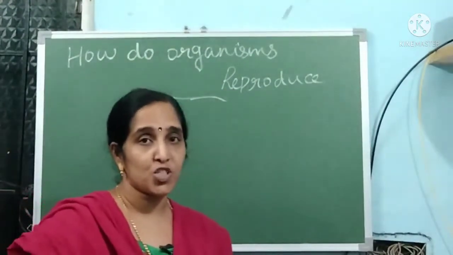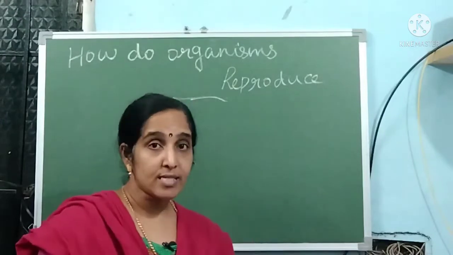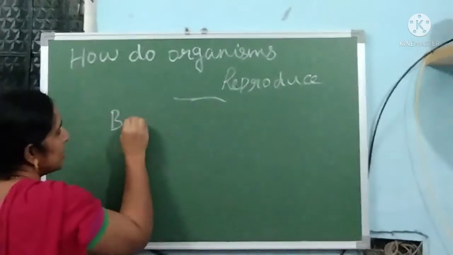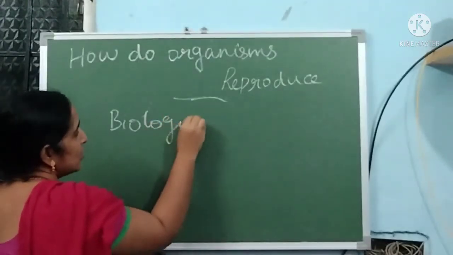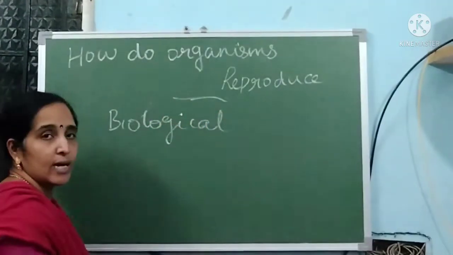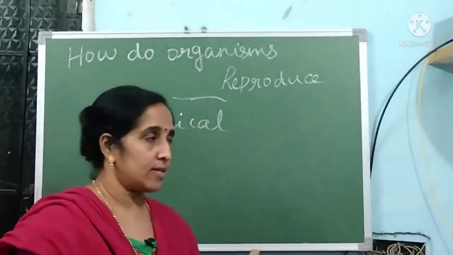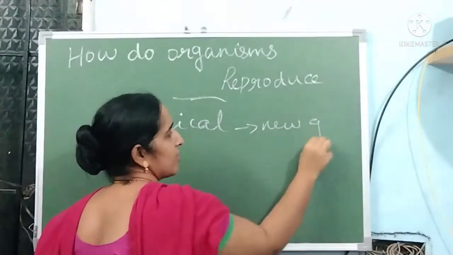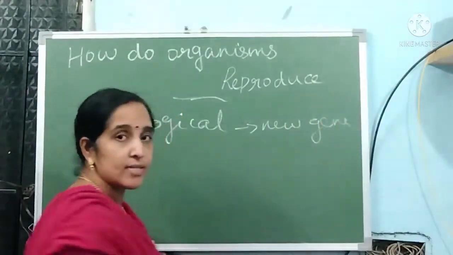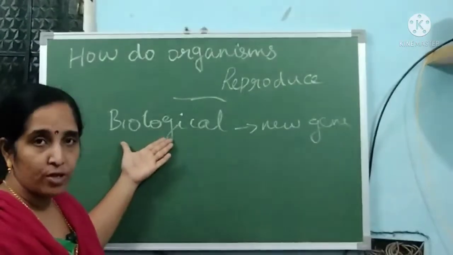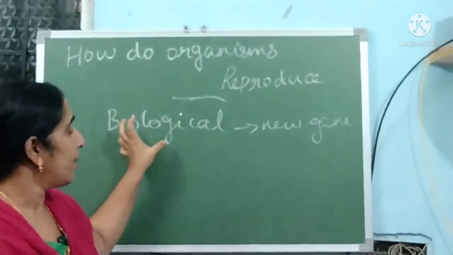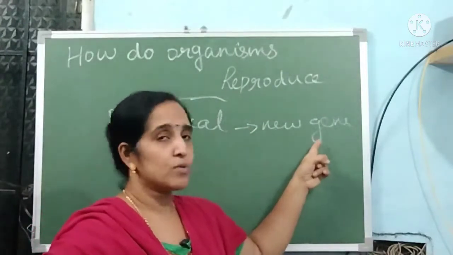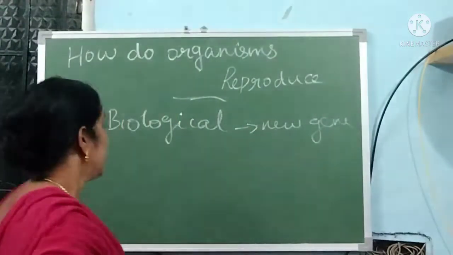So what is reproduction? Reproduction is the biological process in which organisms reproduce their young ones. Young one means new one, a new generation. New generation is called reproduction. So reproduction is a biological process in which organisms reproduce their young ones.